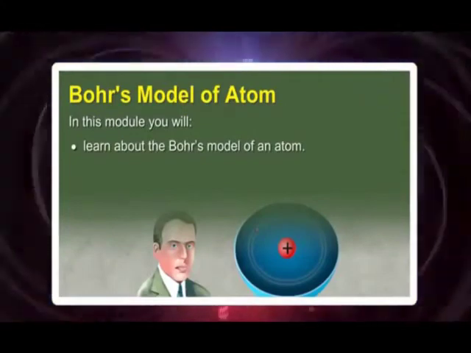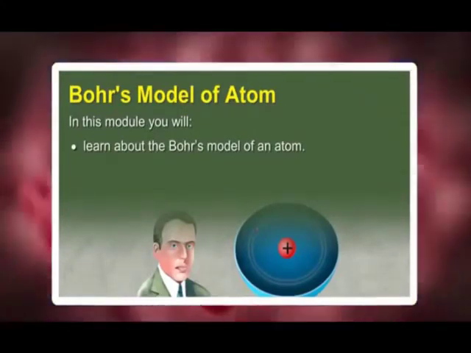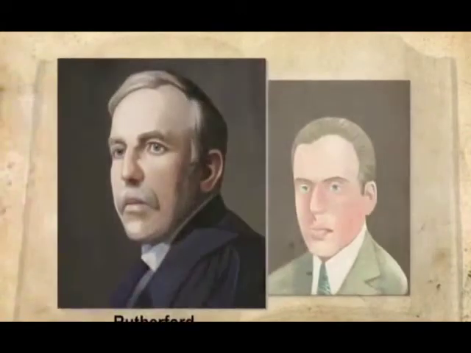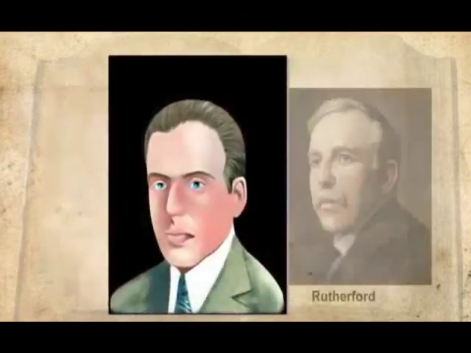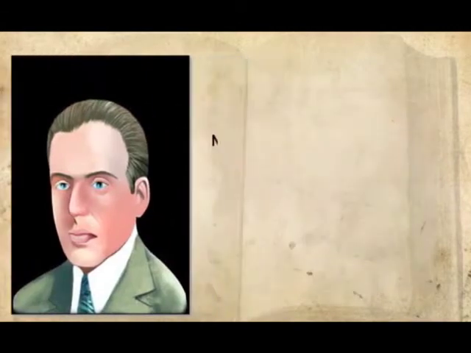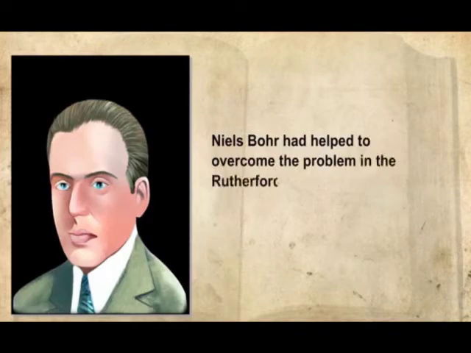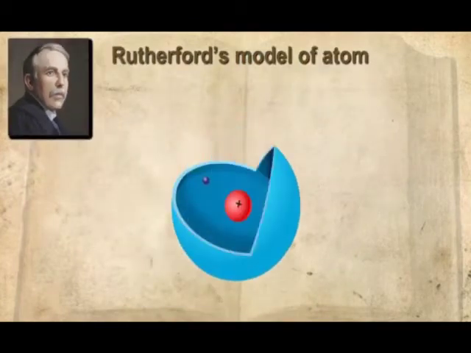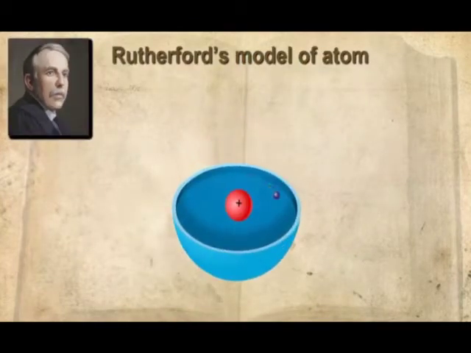You will learn about the Bohr's model of an atom. Prior to Bohr, there were a number of scientists who were working on the structure of atom. Rutherford was one of them, and his model was the closest model to the Bohr model of atom. In fact, Niels Bohr had helped to overcome the problem in the Rutherford's model of an atom. The Rutherford's model of an atom had a major drawback, that it could not explain the stability.